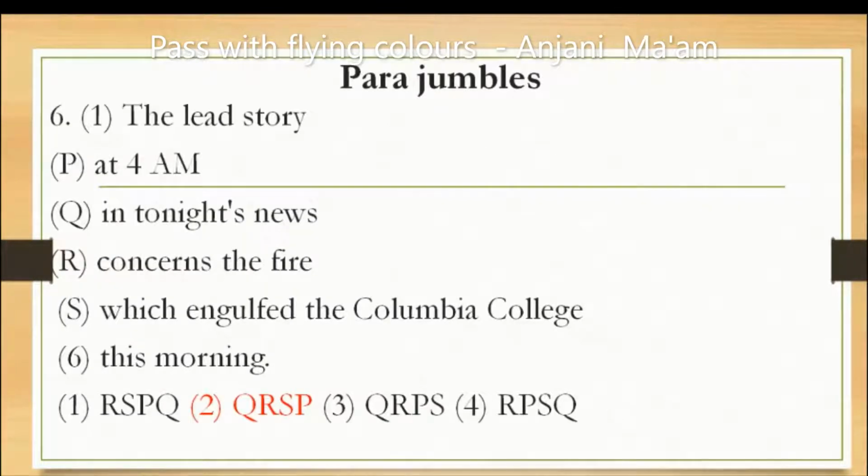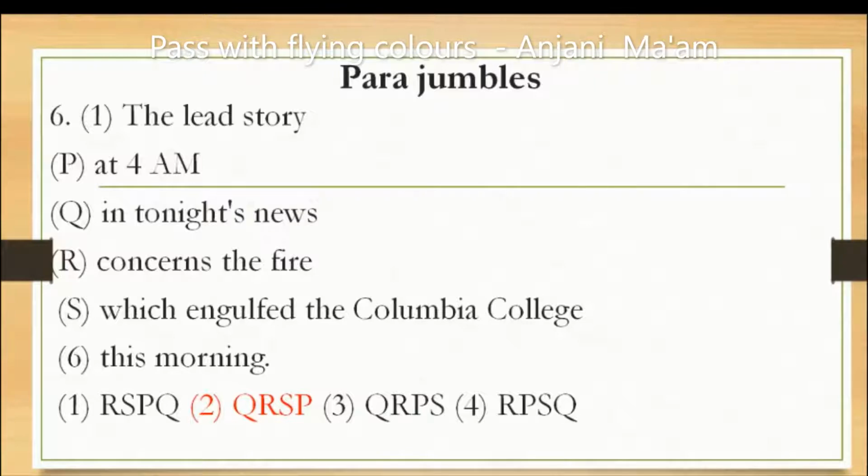Let's see. First is the lead story. Next one can be the lead story. The lead story is about In Two Nights News. So this is the series. The lead story in Two Nights News concerns about. Now the verb will come in Two Nights News. After that verb will come, and that verb is given in the R part. So concerns the fire. Which kind of fire?